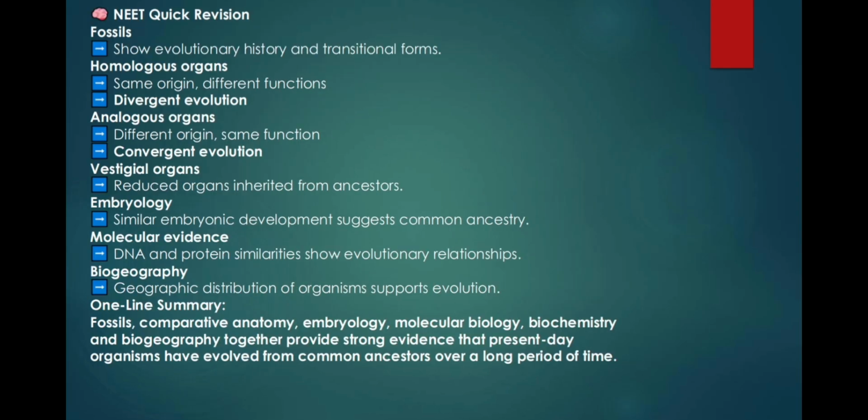NEET quick revision. Fossils show evolutionary history and transitional forms. Homologous organs, same origin, different functions. Divergent evolution. Analogous organs, different origin, same function. Convergent evolution. Vestigial organs, reduced organs inherited from ancestors. Embryology. Similar embryonic development suggests common ancestry. Molecular evidence, DNA and protein similarities show evolutionary relationships. Biogeography, geographic distribution of organisms supports evolution.